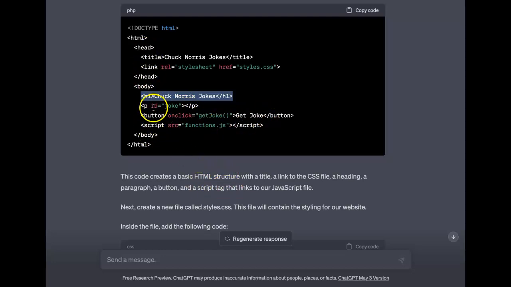So I'm guessing these things are tags. So there's a link tag, body tag, script tag, button. So I could arrive at some idea of how this works. And they did it in this line.